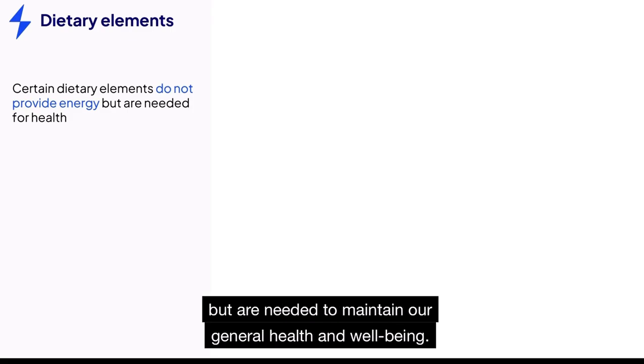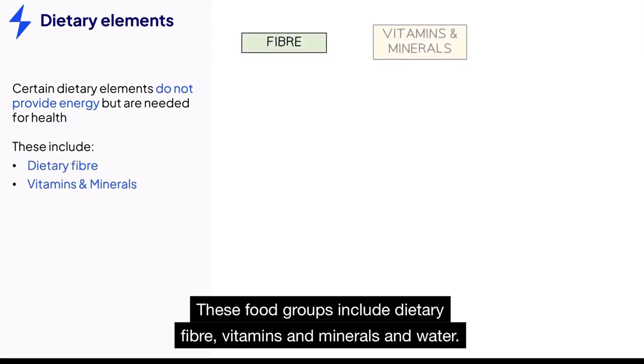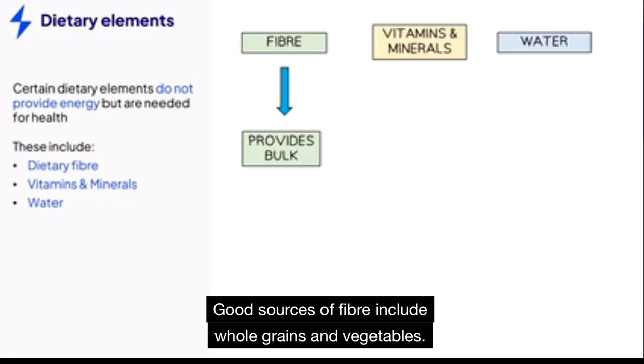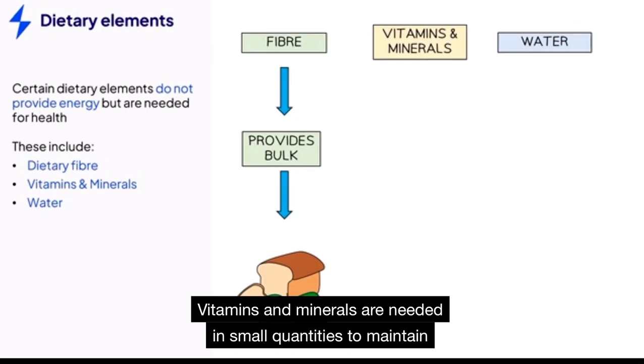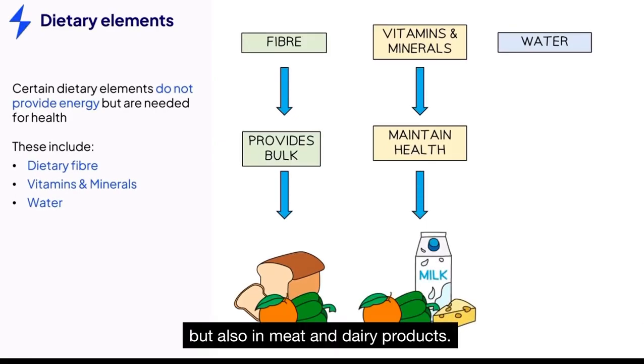Certain dietary elements do not provide energy to the body but are needed to maintain our general health and well-being. These food groups include dietary fiber, vitamins and minerals, and water. Dietary fiber provides roughage, which is needed to maintain proper bowel movement. Good sources of fiber include whole grains and vegetables. Vitamins and minerals are needed in small quantities to maintain overall health and can be found mainly in fruits and vegetables, but also in meat and dairy products.